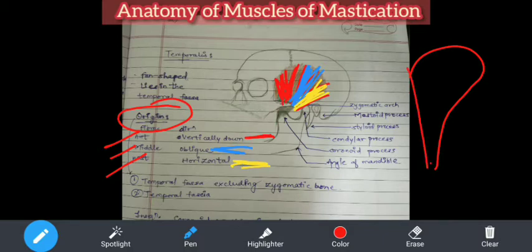पंख्यासारखा आहे, आणि त्याचे insertion कुठे तुम्ही पाहू शकता. Can you see where is the insertion? It is on this coronoid process. Can you see? पुढचा process is coronoid, मागचा process is condyla. So the two processes, coronoid process, its insertion, and anterior border of the ramus of this mandible, that is this.